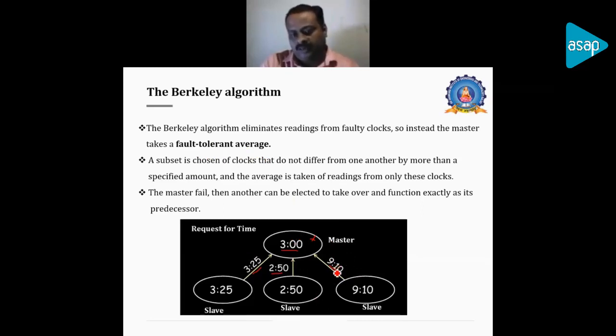The outlier that is deviating higher than the average can be considered as a faulty value. We will identify an average, and this average value will be updated back to the slaves in such a manner that how much time change should be applied to their own time, and it will make all these two slaves and the master node values the same.